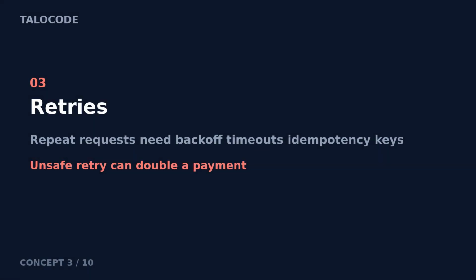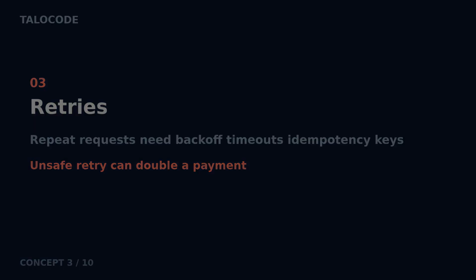3. Retries. When a request fails, the agent often tries again. That is good for transient errors, and dangerous for everything else. An unsafe retry can double a payment, duplicate an order, or send the same email twice. Retries need backoff, timeouts, and idempotency keys so a repeat never creates a wrong result.